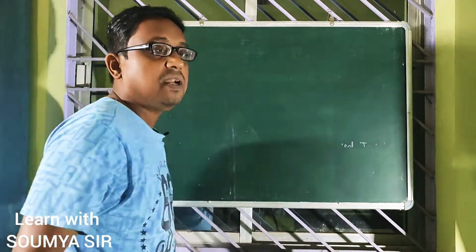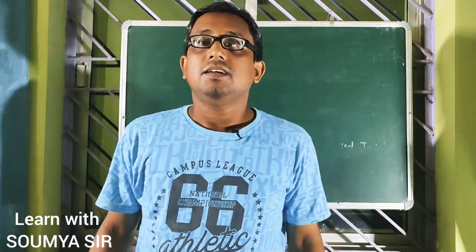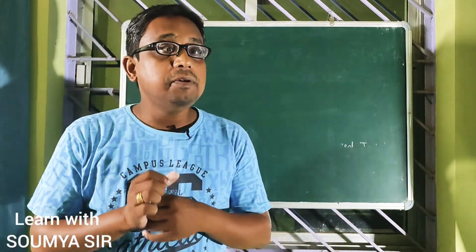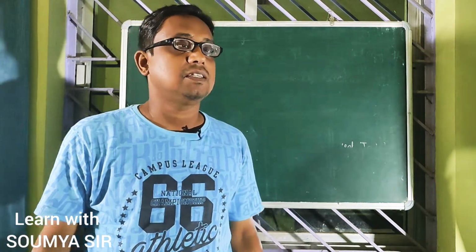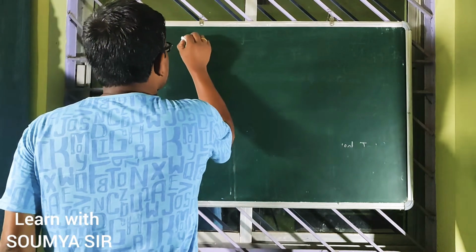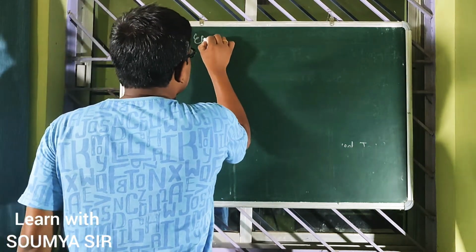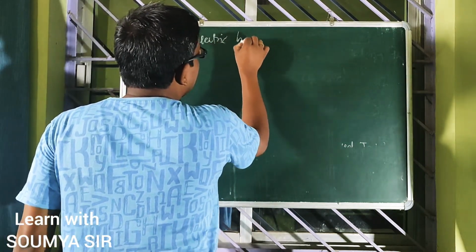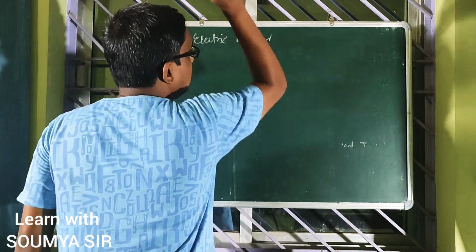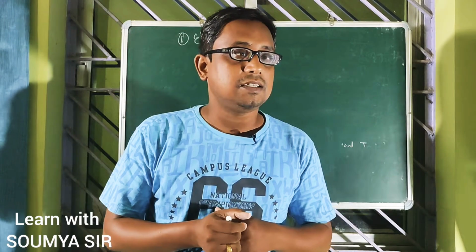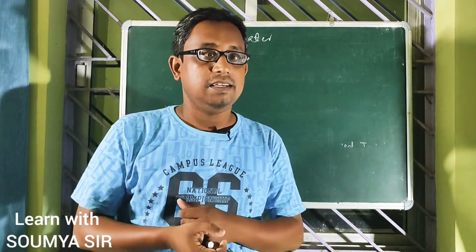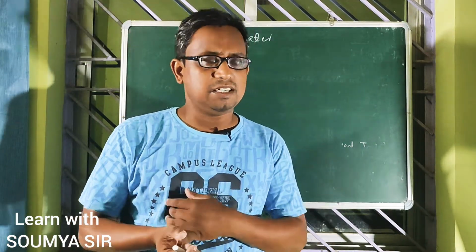Now, my point is, where do we have applications of this heating effect? The first application is the electric heater. In an electric heater, we have a filament or coil element that is called the heating element.